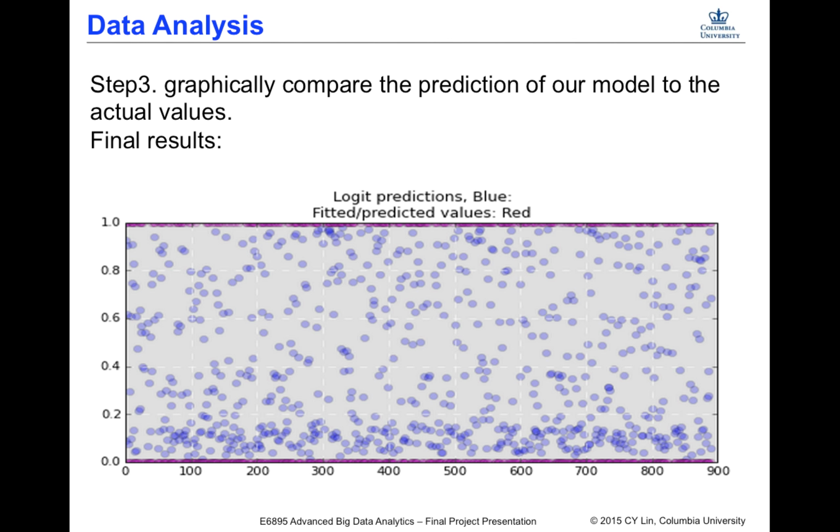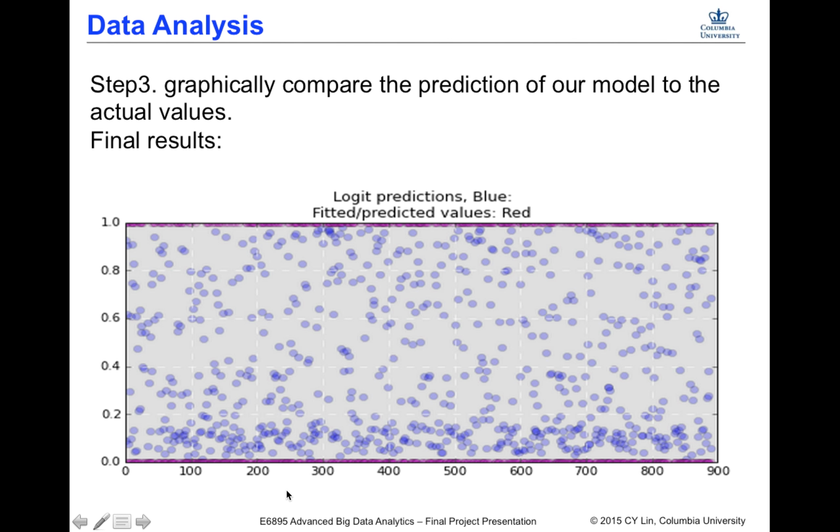And the third, which is also the final step, is to graphically compare the predictions of our model to the actual values. So this is our final result. The blue dot here still represents the calculated probabilities of survival, but here we have red dots.